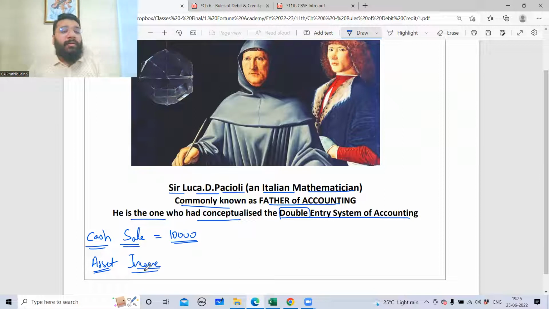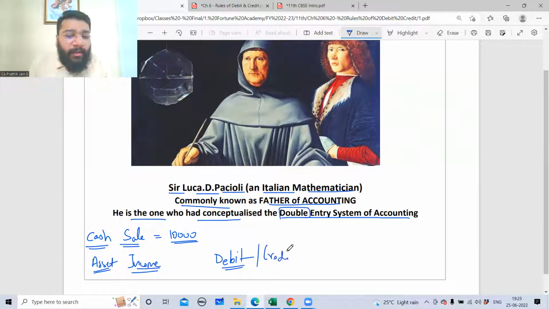This is what Sir Luca di Pacioli is telling, that you take any transaction, it will have a two-fold impact. Out of these two, any one will be debit. If one is debit, the other one will be credit. Now you may be wondering what this debit and credit is. I'll discuss this a little later.